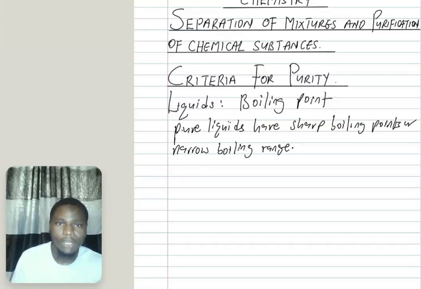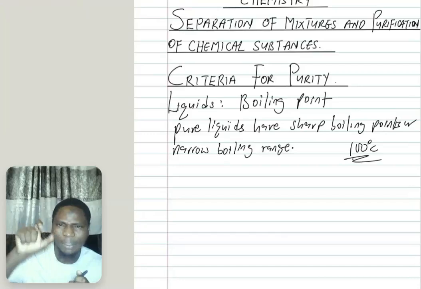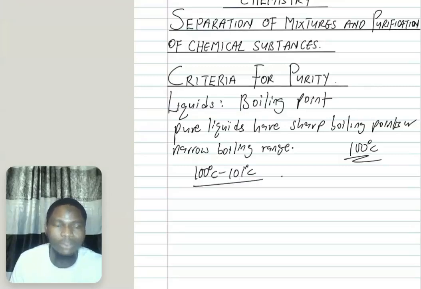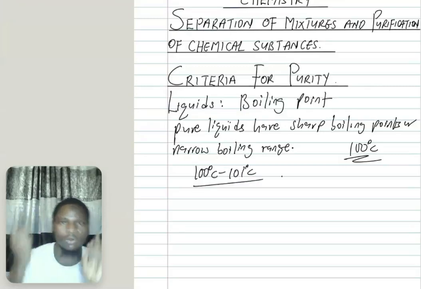That is, if a pure liquid has a sharp boiling point, for example, if the boiling point of water is exactly 100 degrees Celsius, wow, the water is very pure because it has a sharp, definite boiling point. Or even if we have a boiling range, the range will be very narrow, that is, very small. For example, water boiling from 100 degrees Celsius to 101 degrees Celsius. You can see the difference is just 1 degree Celsius. That's very small.